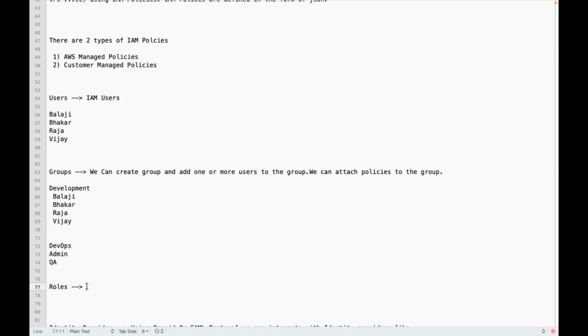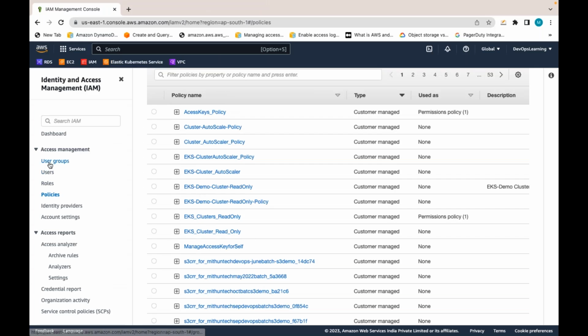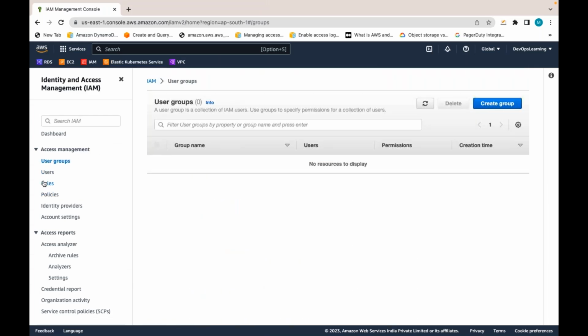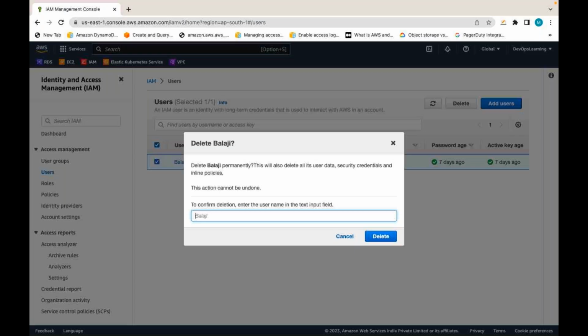Clear? IAM policies, IAM users, IAM groups, IAM roles. Now let me create some users and some groups, and let me demonstrate this. If required, you can create groups. As of now, I don't have any groups. Let me create a group, and let me create users like this.